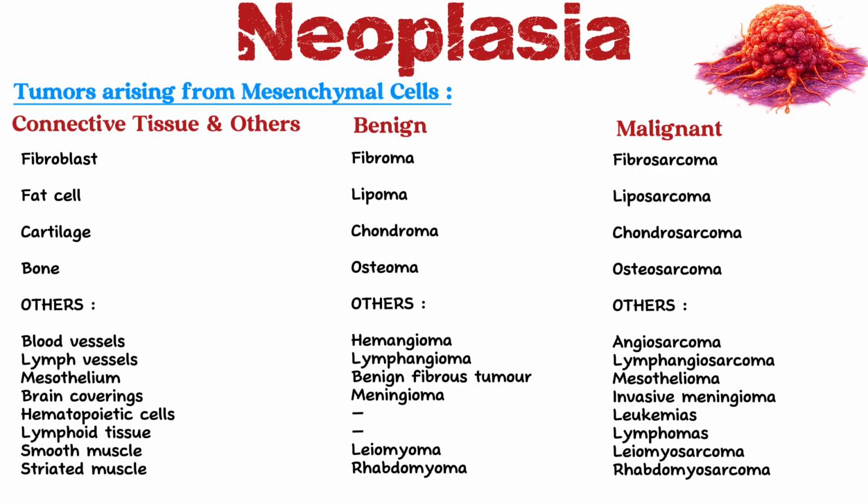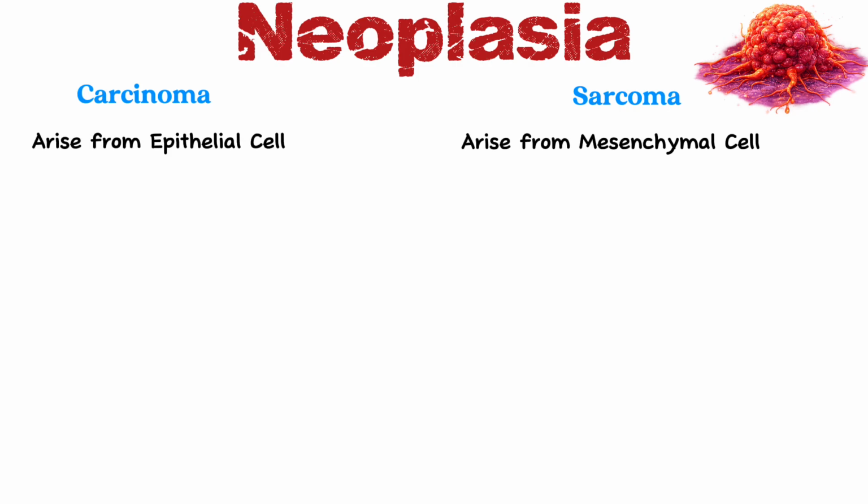Here, you might have noticed one thing: in the case of tumors arising from the epithelial cell, the malignancy is called carcinoma, but in the case of mesenchymal cells, the malignancy is called sarcoma. So, what is the difference between carcinoma and sarcoma? First, carcinoma arises from the epithelial cell, sarcoma arises from the mesenchymal cell.